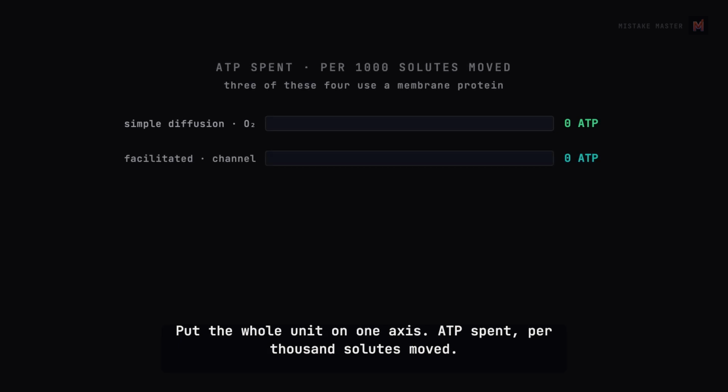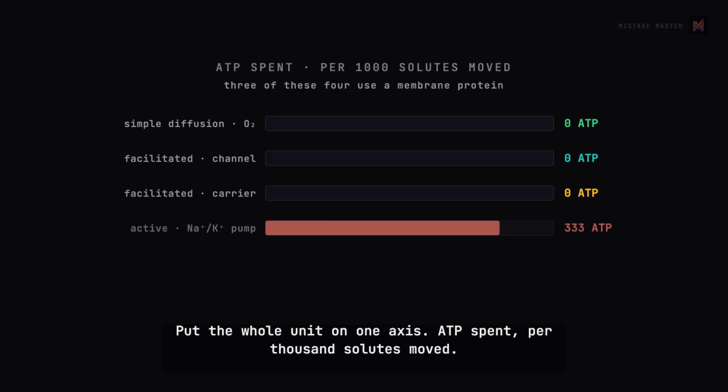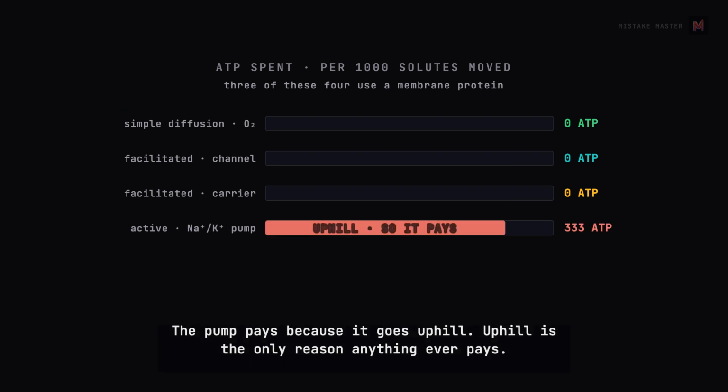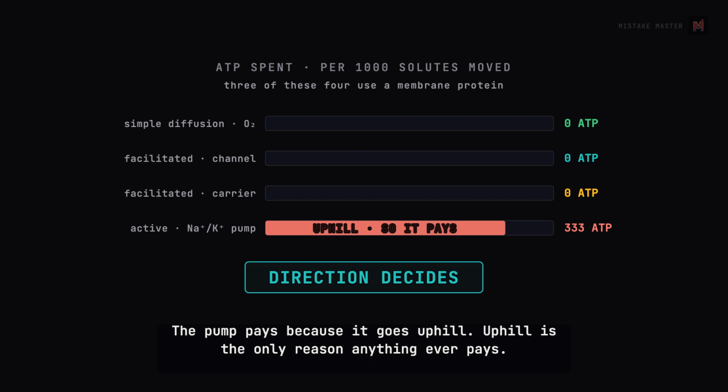Put the whole unit on one axis. ATP spent per 1,000 solutes moved. 3 of these 4 run through a membrane protein. 3 of them cost the cell nothing. The pump pays because it goes uphill. Uphill is the only reason anything ever pays.